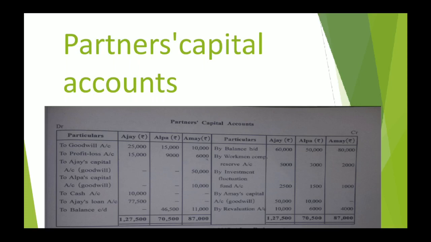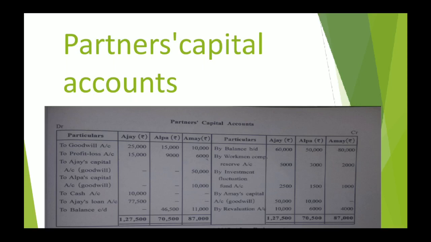On debit side, you can see to Ajay's capital account, to Alpa's capital account, and the amount is written in the column of Amai. This simply means that Amai's capital account has been debited. Why? Because he paid 50,000 to Ajay. That is the reason we are writing to Ajay's capital account on debit side, and amount we are writing in the column of Amai. And same applies for Alpa.